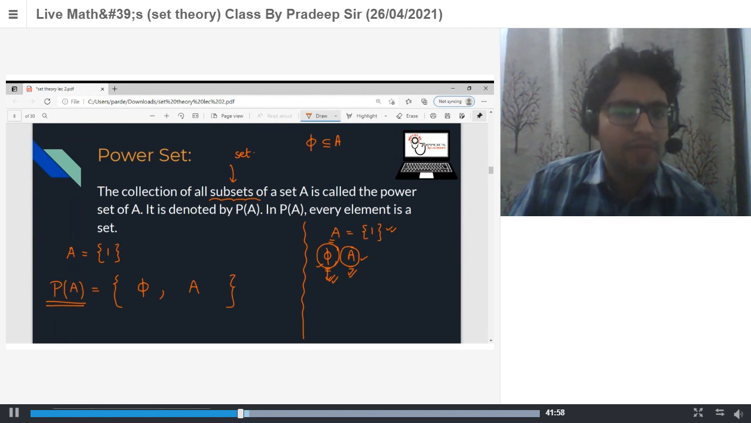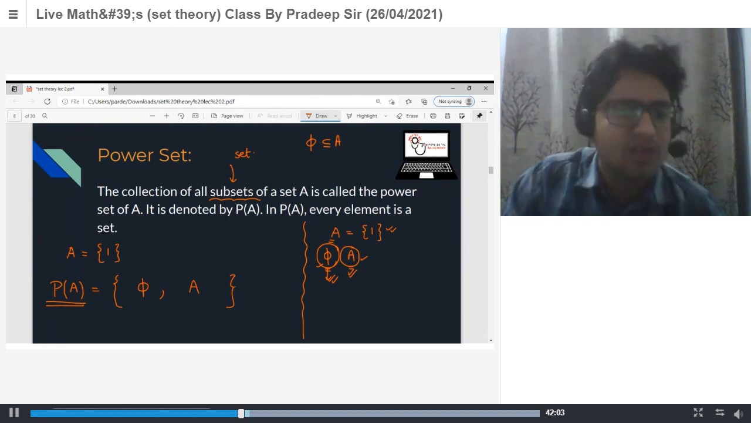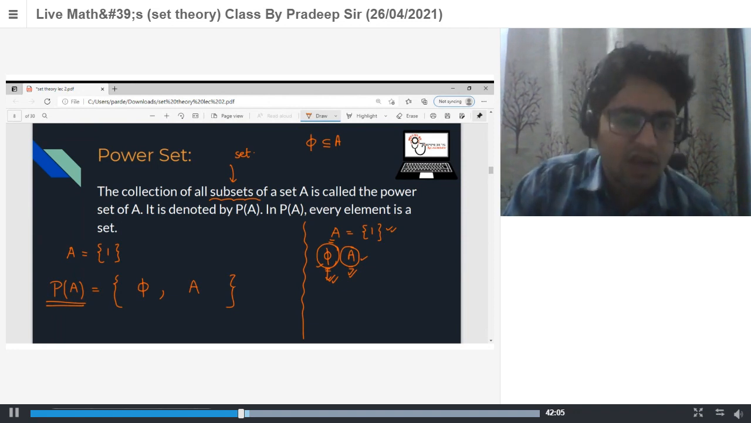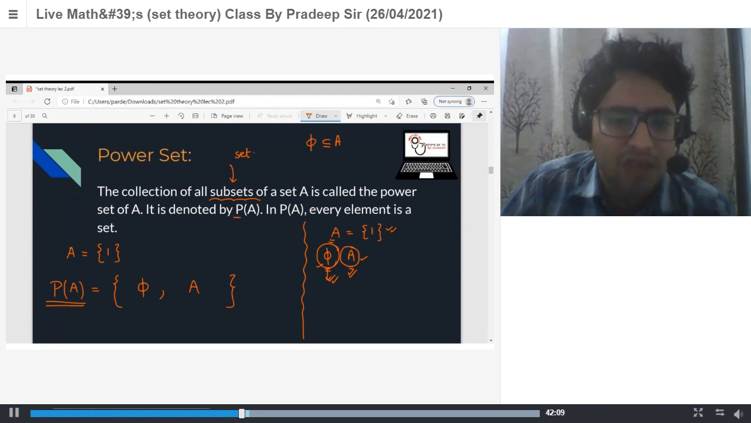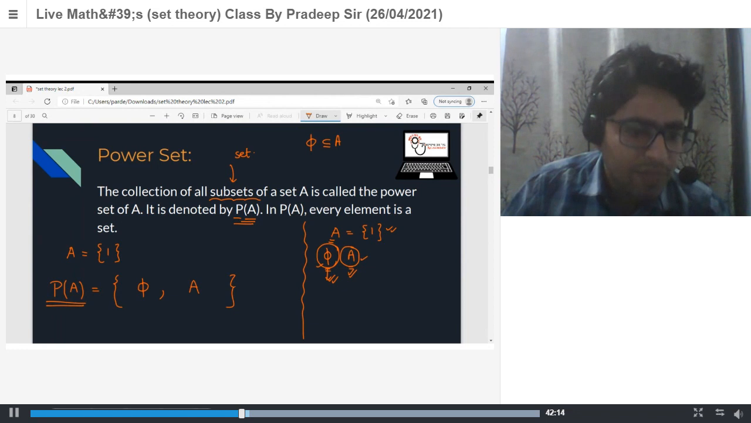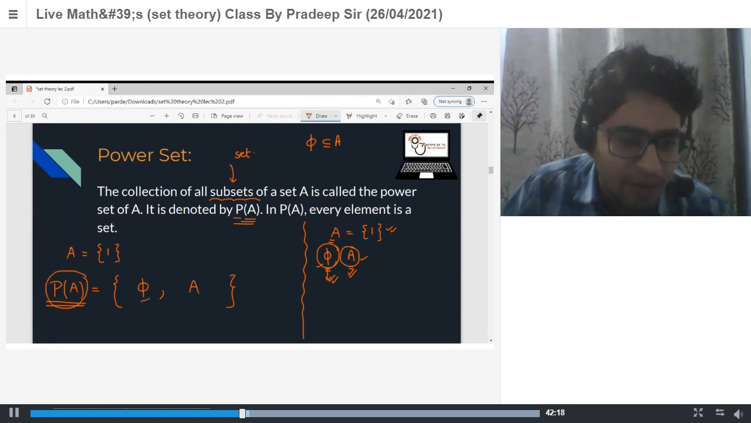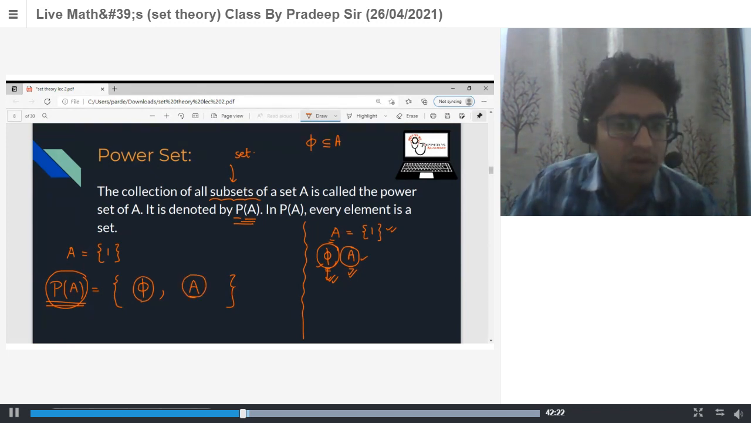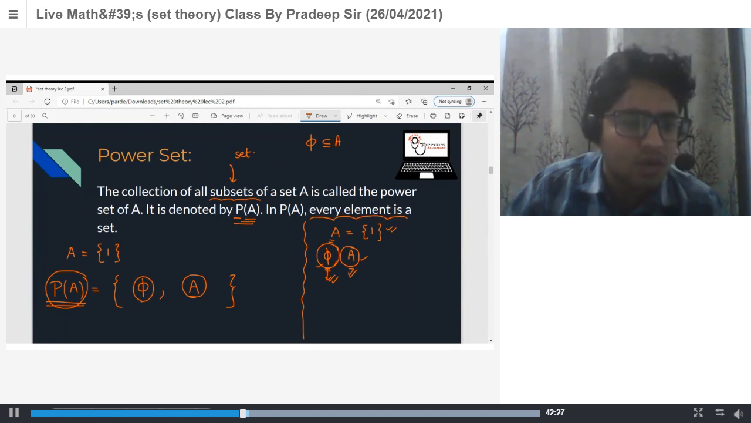The collection of all subsets of a given set is known as the power set, and the power set of any set A is generally denoted by P of A. If you look carefully, the elements of this set are the empty set and the set itself. So this says every element of the power set is what? A set. They are sets, or not?